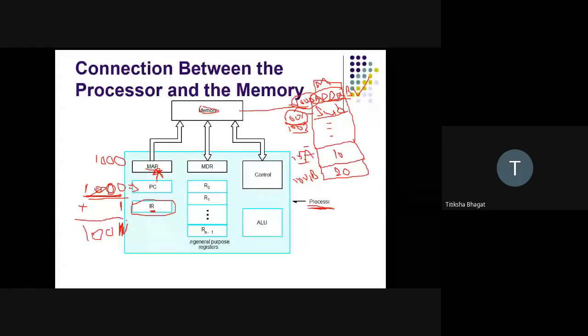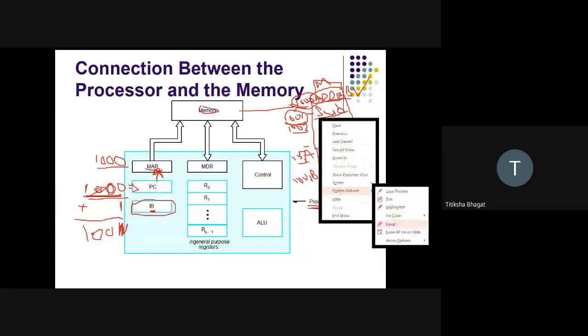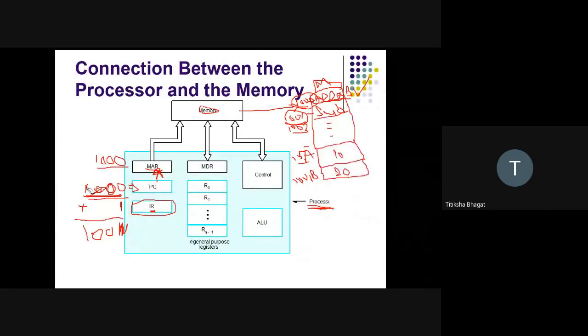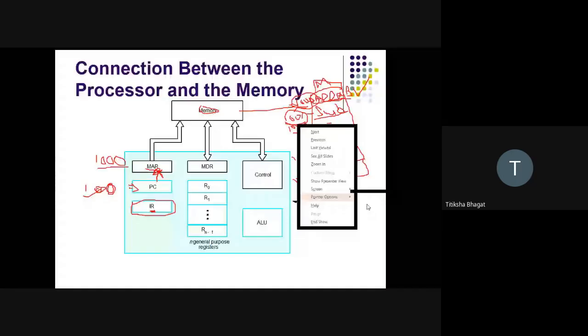So MAR is now holding 1000, and program counter, after incrementing, is now holding 1001.